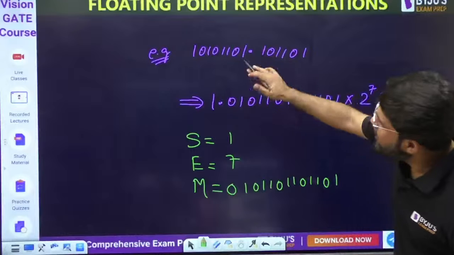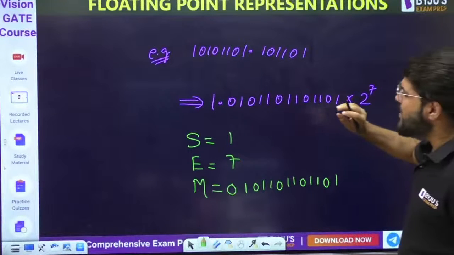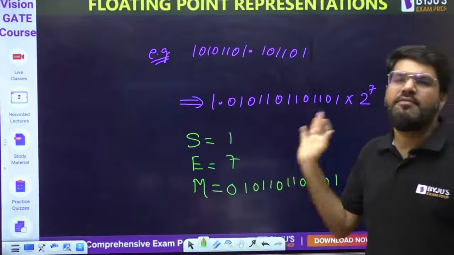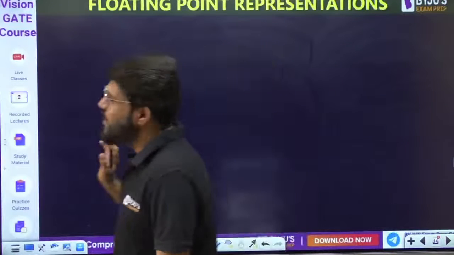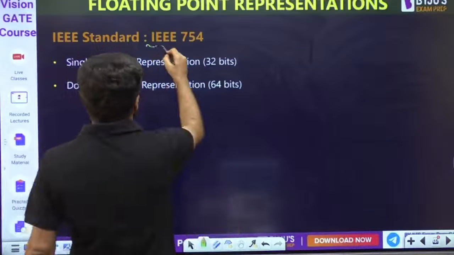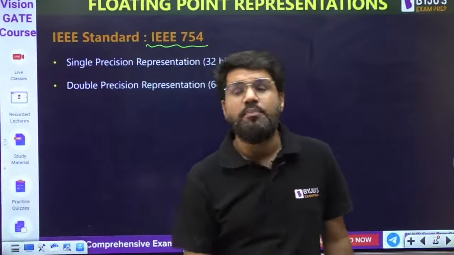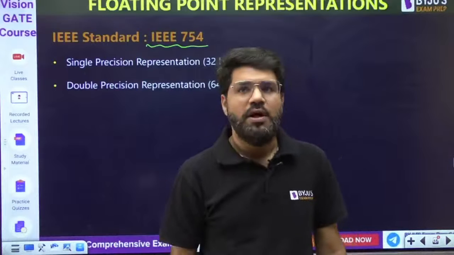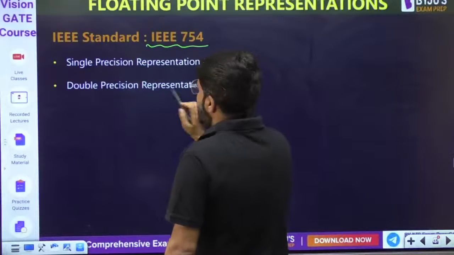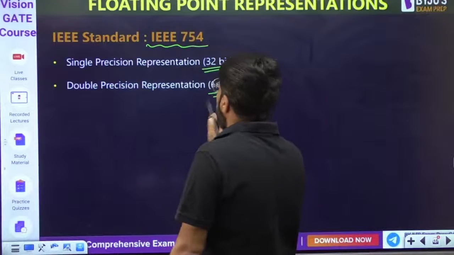Now what is important is how many bits are to be taken for exponent and how many bits for mantissa. Everything will be fixed through the IEEE 754 standard for the representation of floating point numbers. And I told you there are two: one is single precision, one is double precision. Single precision representation is of 32 bits, double precision representation is of 64 bits.